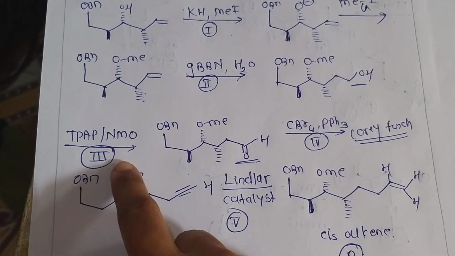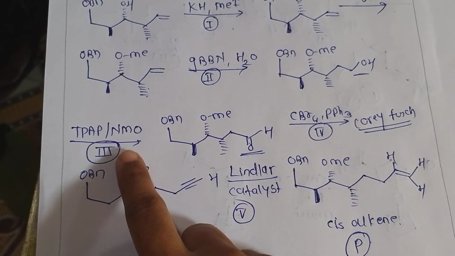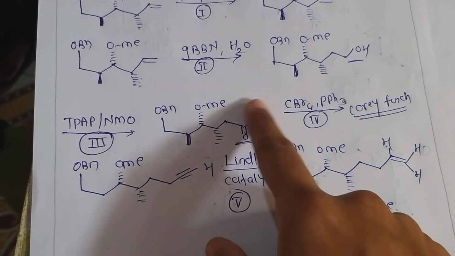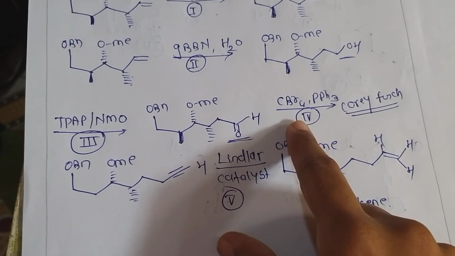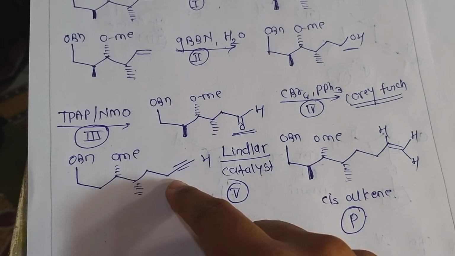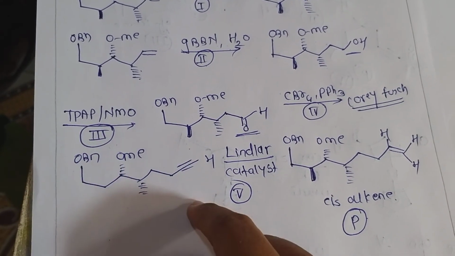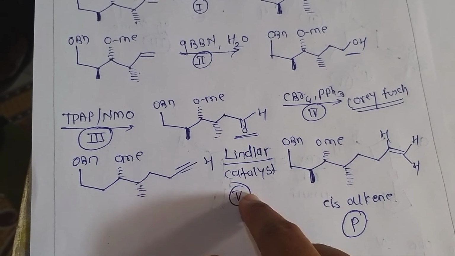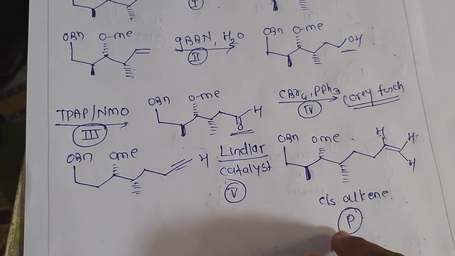Now we have just seen that TPAP and NMO is an oxidizing agent. The role of the oxidizing agent is conversion of an alcohol into an aldehyde. Now look at the steps. CBr4, PPh3, this is a Corey-Fuchs reaction. In that Corey-Fuchs reaction, the aldehyde is converted into a terminal alkyne. I am doing the reaction only on the functional group. The remaining reactant I have kept the same as it is. In the final step, if I apply Lindlar catalyst, then the role of Lindlar catalyst is conversion of a terminal alkyne into a cis alkene.